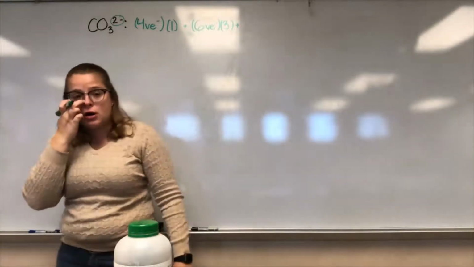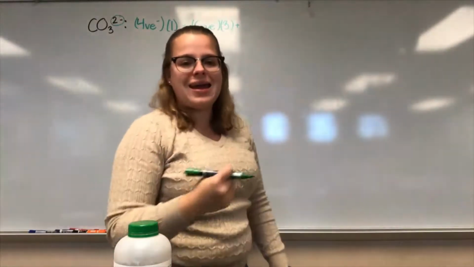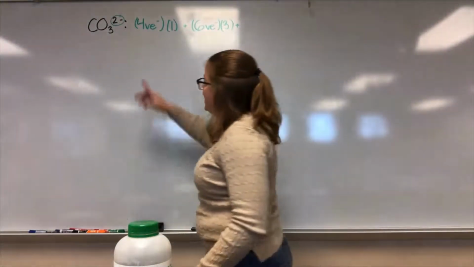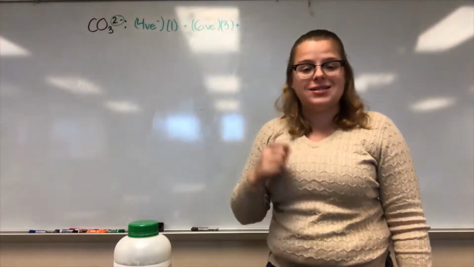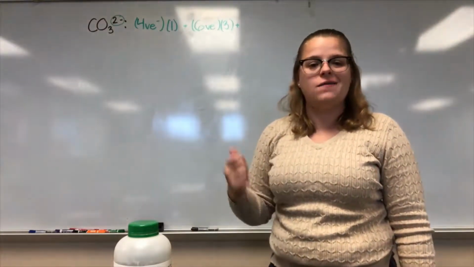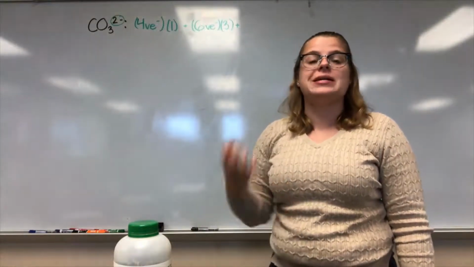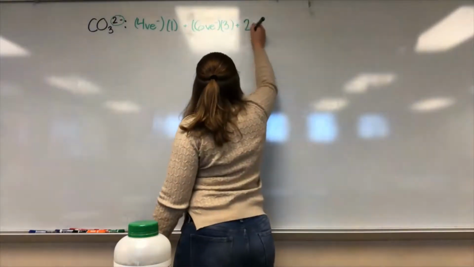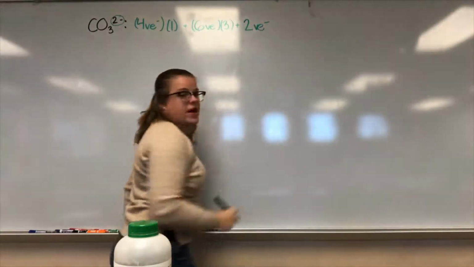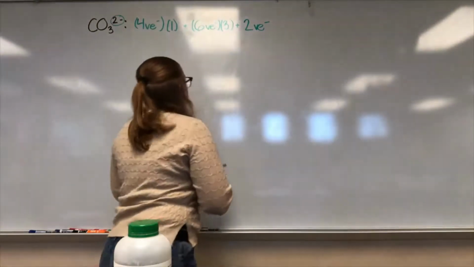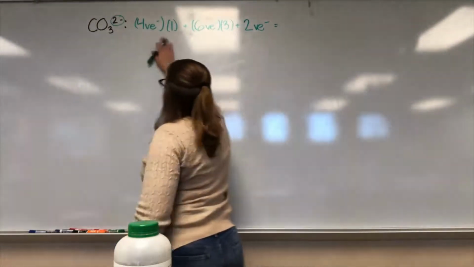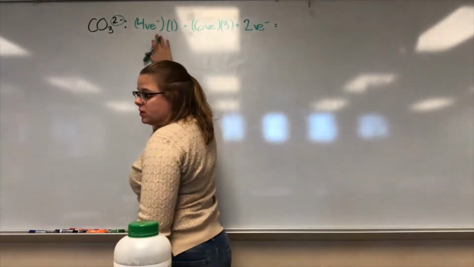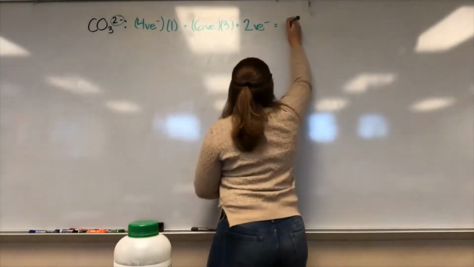And this is where that charge comes into play, because remember, negative means they're gaining electrons. Positive means they're losing electrons. This one is a -2 charge, so it gained 2 electrons, 2 valence electrons. So we've got to add 2 more valence electrons because of that charge to our total. So doing that math, 4 times 1 is 4. 6 times 3 is 18. 18 plus 4 is 22. Plus 2 more, we get 24.